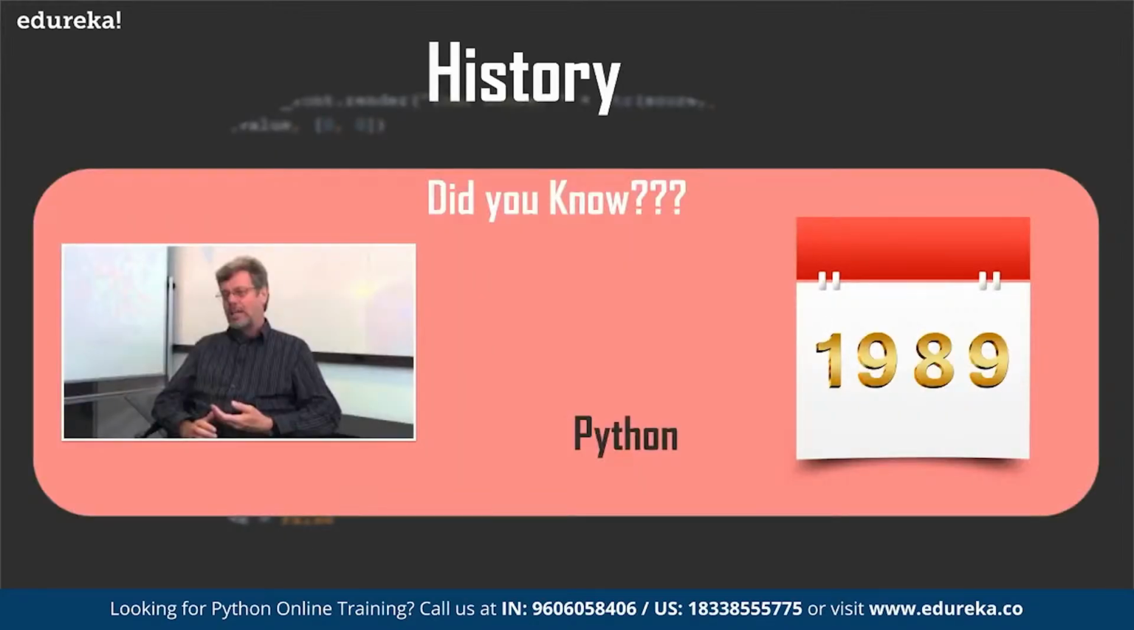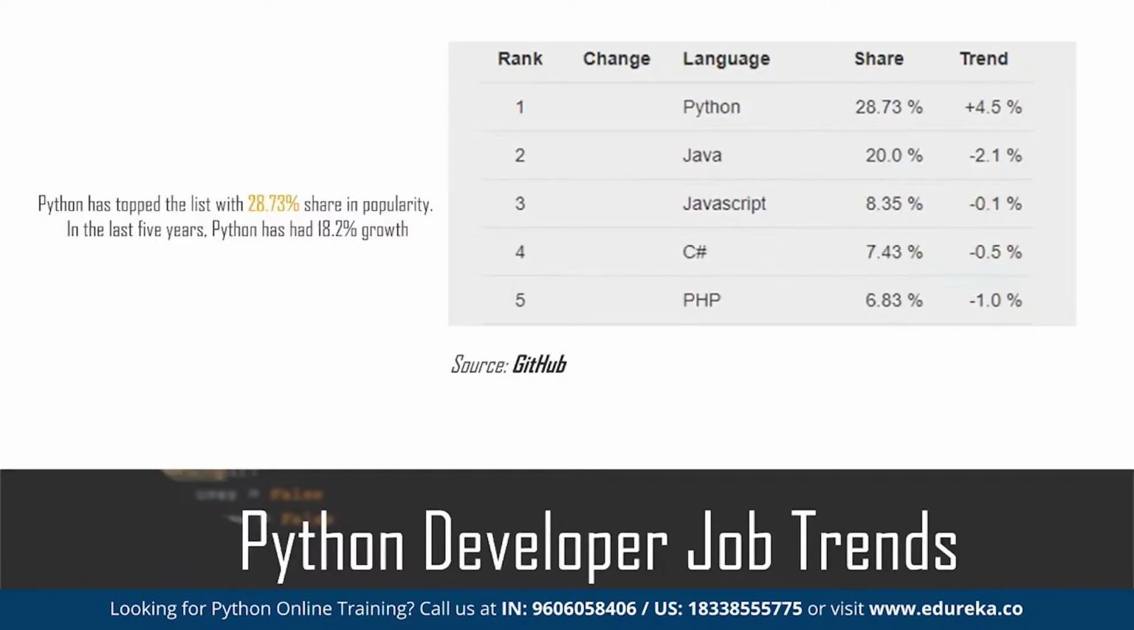This is the guy who created Python, and his name is Guido van Rossum. He created it in 1989. Suddenly, there is a big buzzword coming in for Python, right? Python has topped the list with a 28.73 share in popularity. In the last 5 years, Python has had 18.2% growth, right? That is what you can see here. And obviously, there are a lot of jobs available as well.